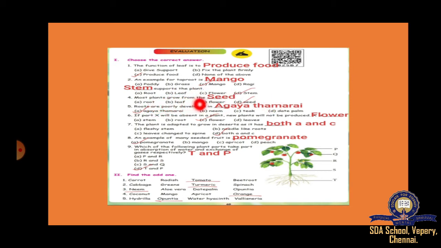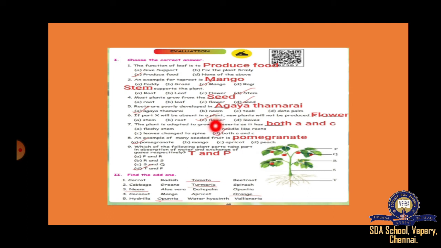Most plants grow from the root, leaf, flower, or seed. Most plants grow from the seeds only. Next, roots are poorly developed in. Here, roots are poorly developed in. This is water plant. Agaya tamara is water plant. Okay, so here roots were poorly developed. I said that only the plant will be floating up and the roots will be poorly developed. If part X will be absent in the plant, new plants will not be produced. What is that? X. So plant X means flower.